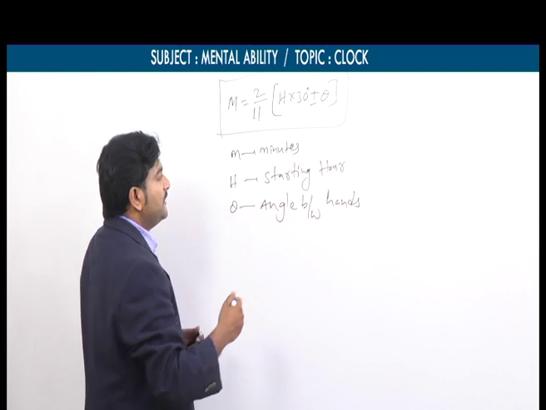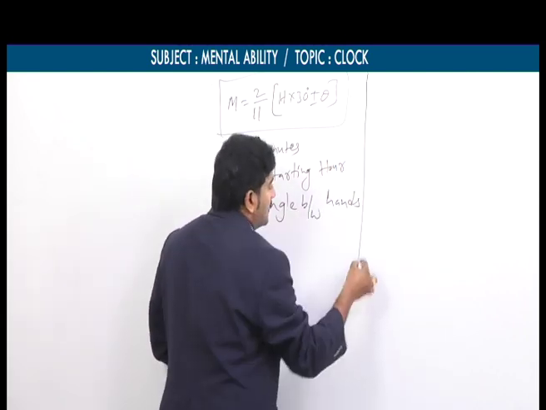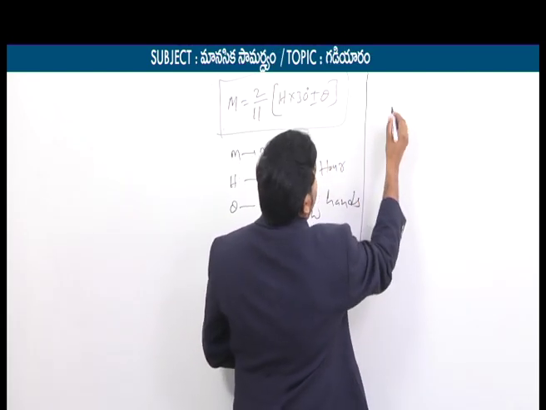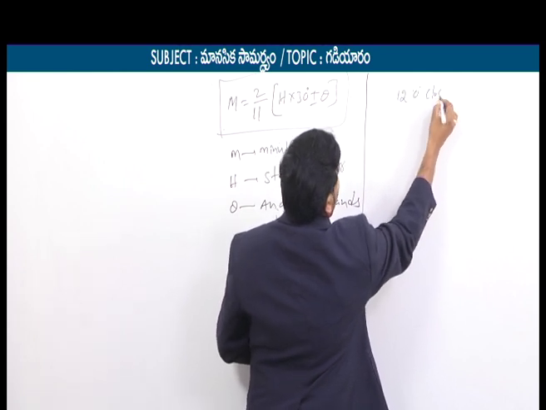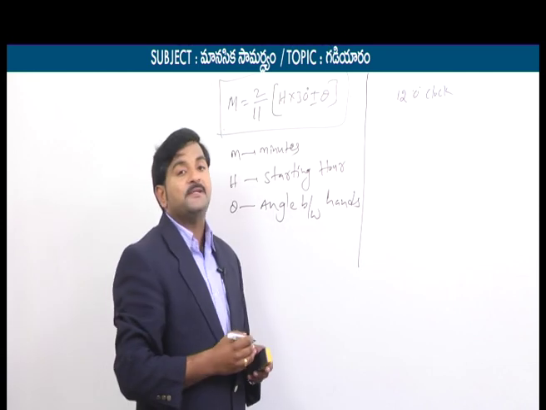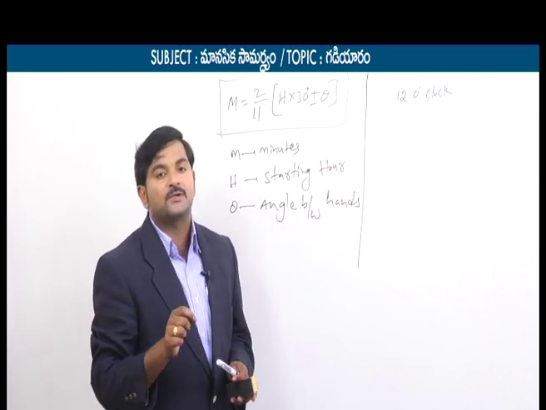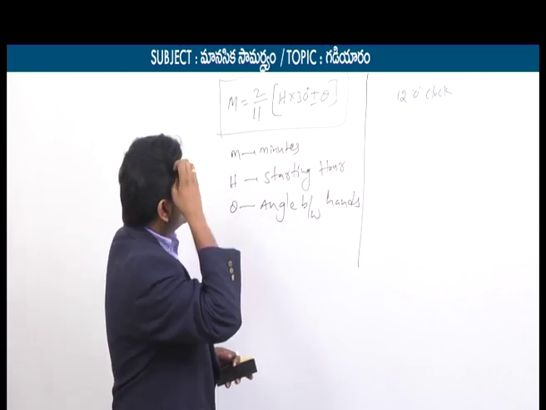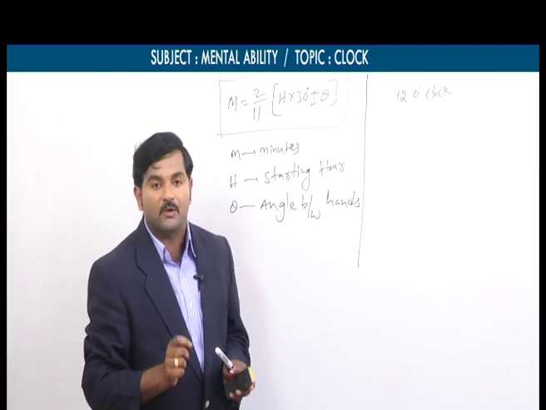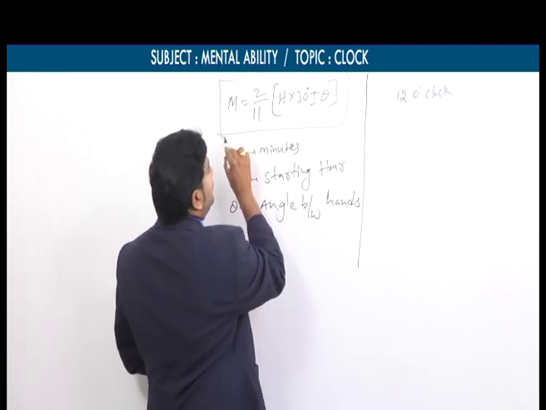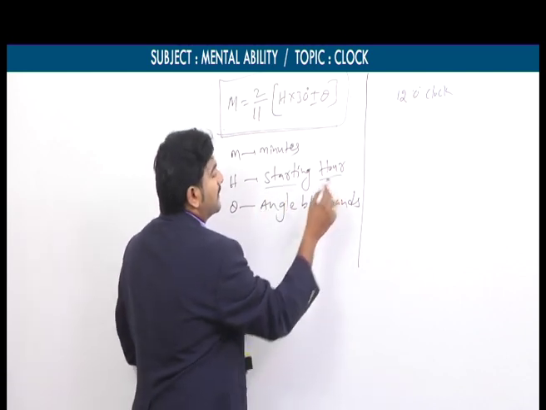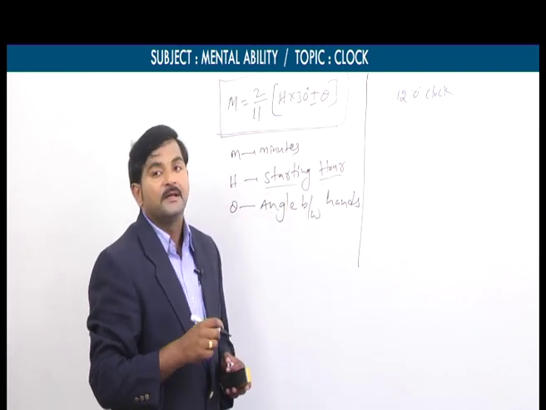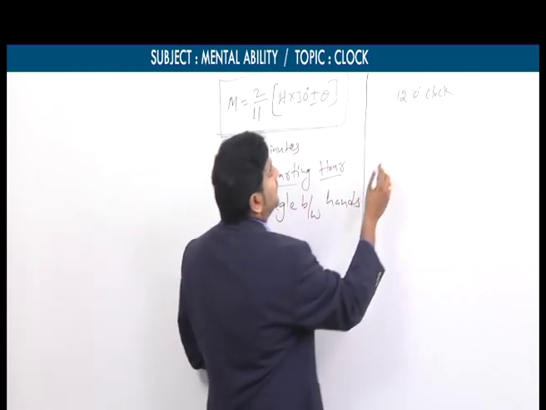When you are substituting in this formula, we have one more condition. If our starting hour is 12 o'clock, instead of taking h equals 12, we simply have to take h equals 0. My dear students, in this formula, h means the starting hour. When the starting hour is 12 o'clock, we should simply take it as 0.